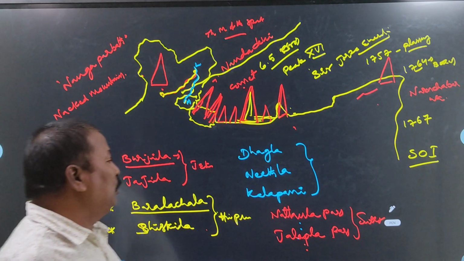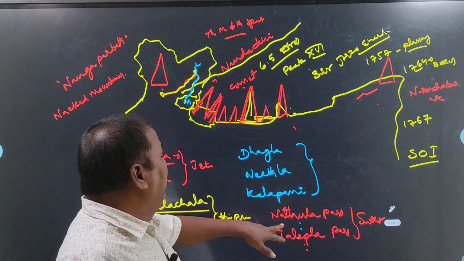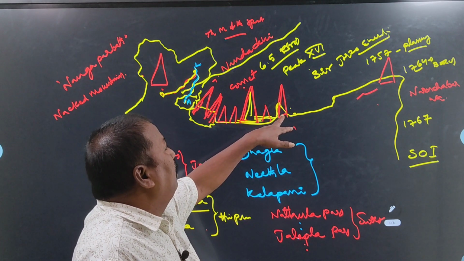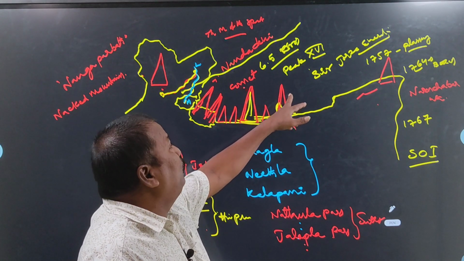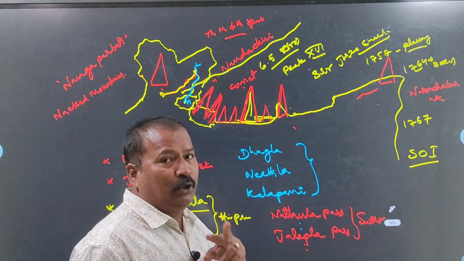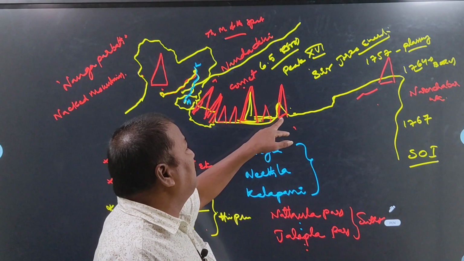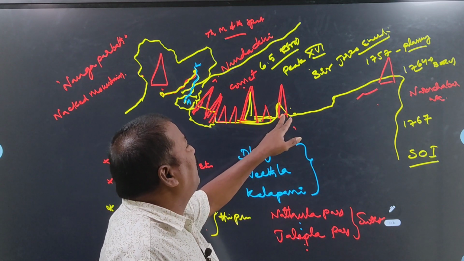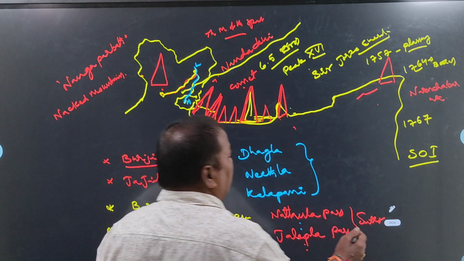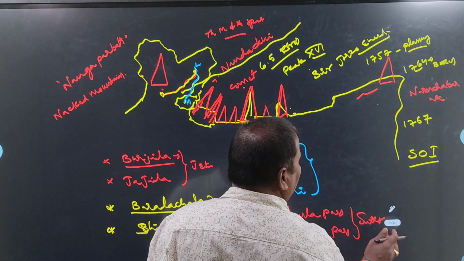What is the importance of Nathula Pass? It is established between Darjeeling in West Bengal, through Chumbi Valley, up to Lhasa in Tibet.